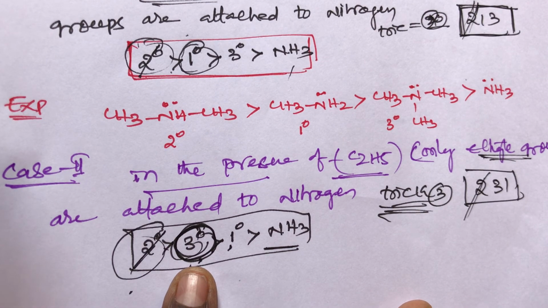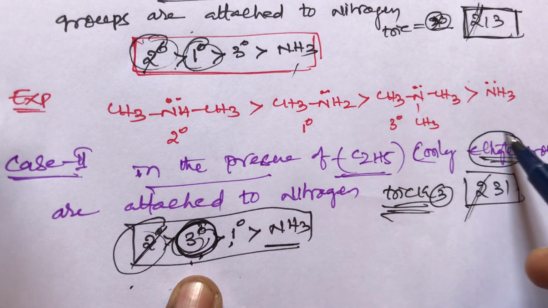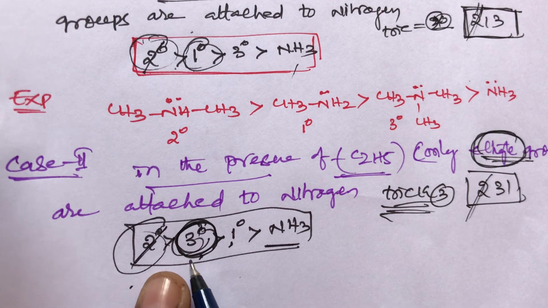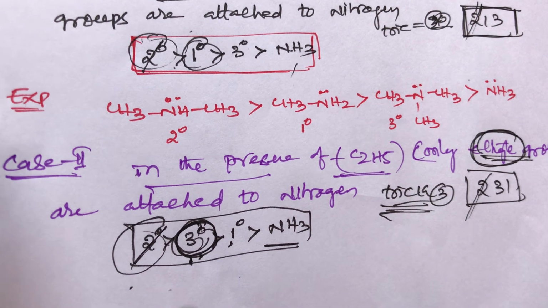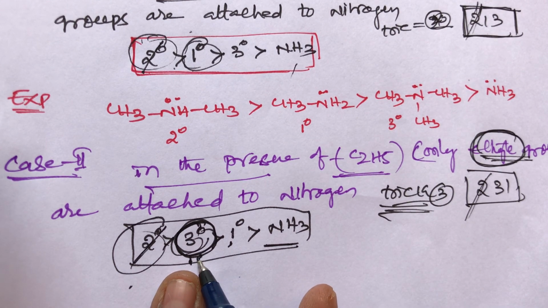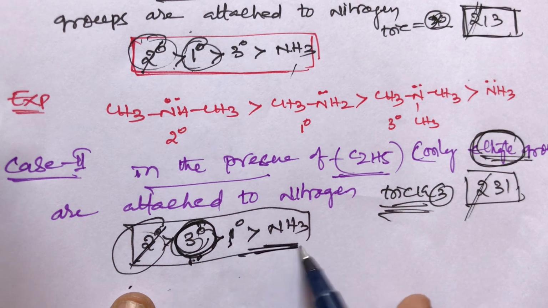What about this tertiary compound? Tertiary compound means the ethyl group is the bulky group, so that's why the second priority goes to the bulky number, that means tertiary. Out of these 1 2 3, which one is the bulky number? 3 is the bulky number, so that's why take secondary, tertiary, after that primary, then ammonia. This is a simple trick students.